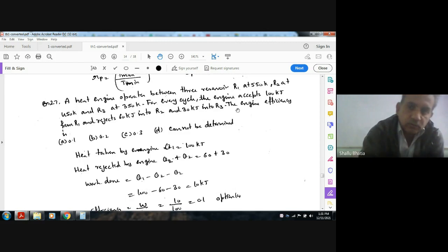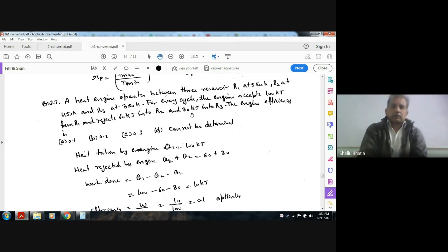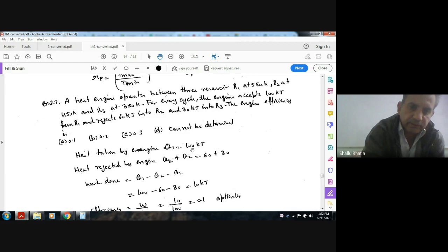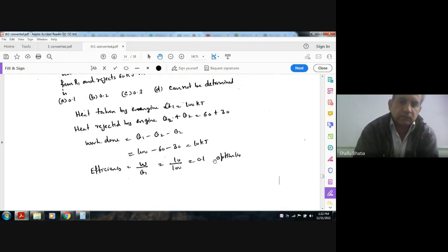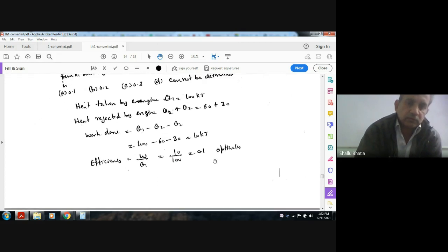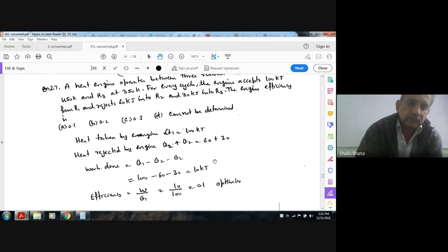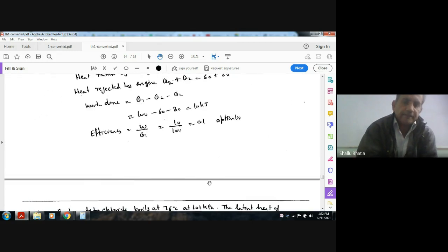So Q1 is 100, Q2 is 60 and Q3 is 30. Q2 and Q3 are heat rejection and Q1 is heat addition. So Q1 is 100, and Q2 plus Q3 is the heat rejected. Work done is Q1 minus Q2 minus Q3, so work done is 10 kilojoules and heat supplied is 100, which gives an efficiency of 0.1. So the answer is E.